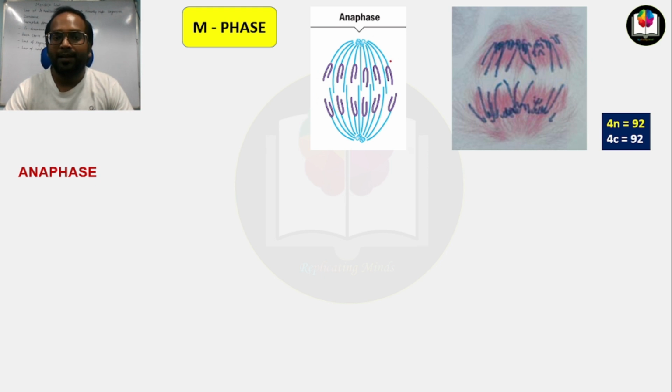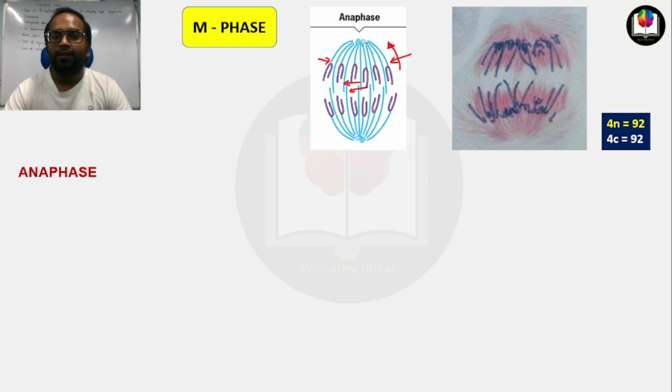You can see here that some mitotic spindle fibers are attached to the chromatids, and some are not, like these ones, as I told you in the previous slide. The mitotic spindle fibers that are attached to the chromatids continuously shorten.